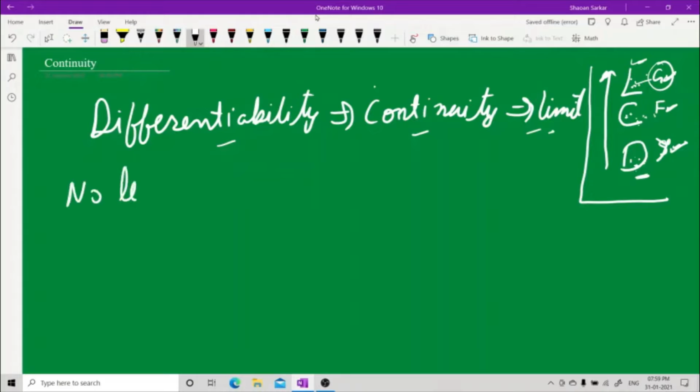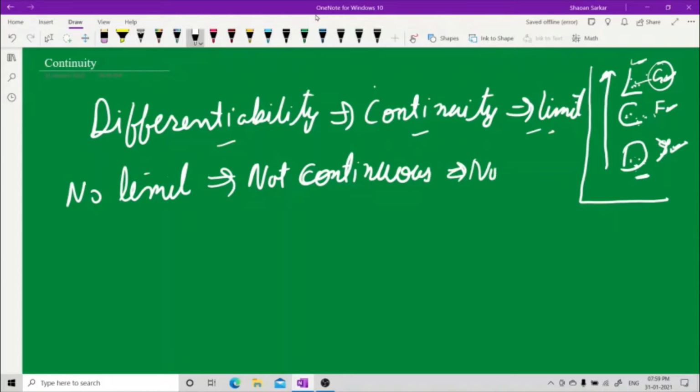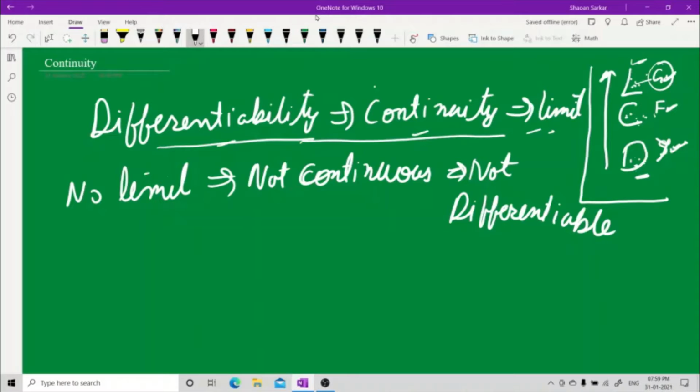No limit implies not continuous, not differentiable. This is the other way around. This is the way you have to remember. No limit implies not continuous, not differentiable.